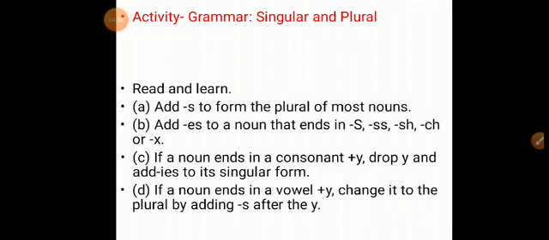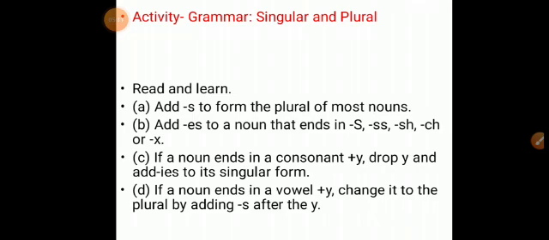Then country, countries. Now the nouns that end in a vowel followed by y. If the noun is ending in a vowel plus y, change it into the plural form simply by adding s. We add only s to make it plural.